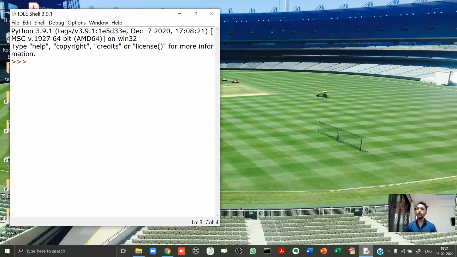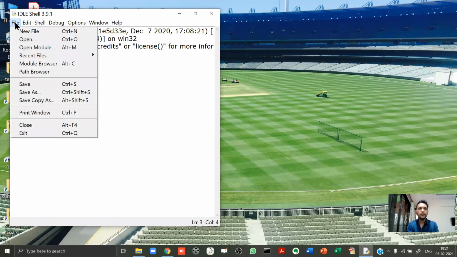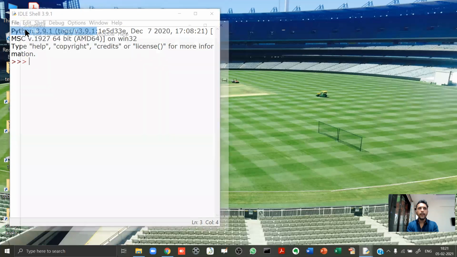Now, as I told you, there are two execution modes in Python, and the second execution mode is called script mode. I repeat, script mode. In fact, the Python program is sometimes also called Python script. Now, for script mode, pay attention. We'll go to File. We'll click on New File.